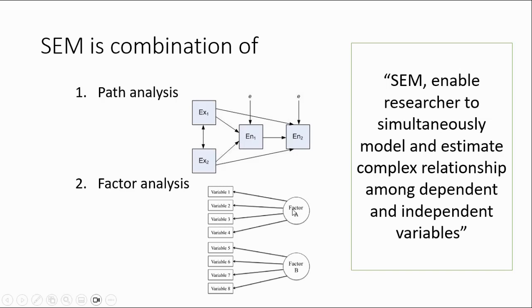Here we can see that the factor has some variables, and in SEM we call them indicators, items, or manifest variables, because the latent variable we cannot measure directly, so we need indicators, we need manifest variables to capture the latent variable.